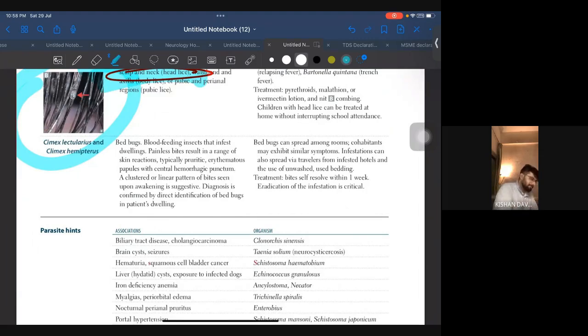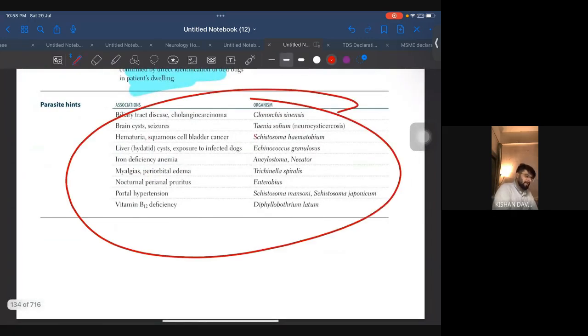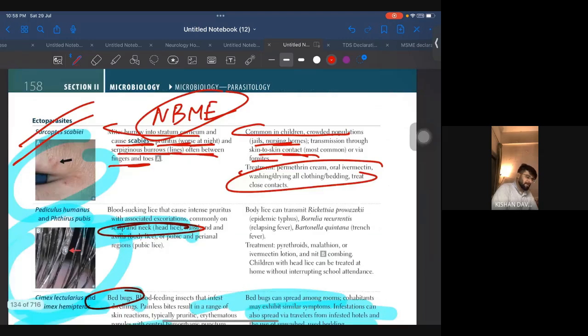Nothing else. Bed bugs is not important, because only one question was there in UWorld. So if they are asking about bed bugs, think about Cimex lectularius. Okay, infested hotels and everything. All right. So this is what the hint is given about the parasite, and with this we finish parasitology.